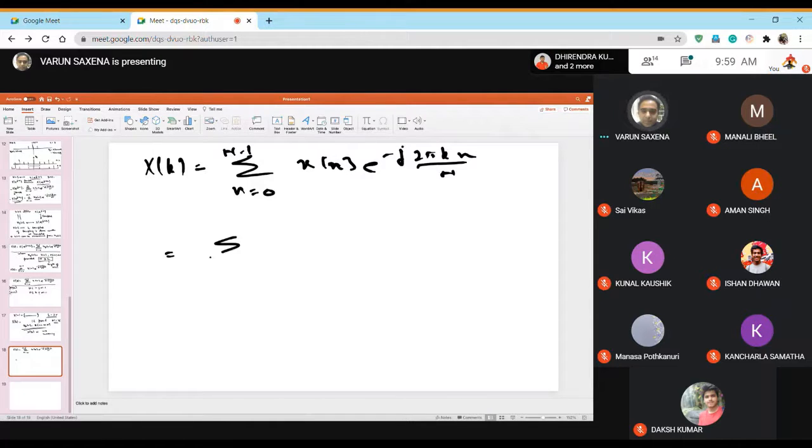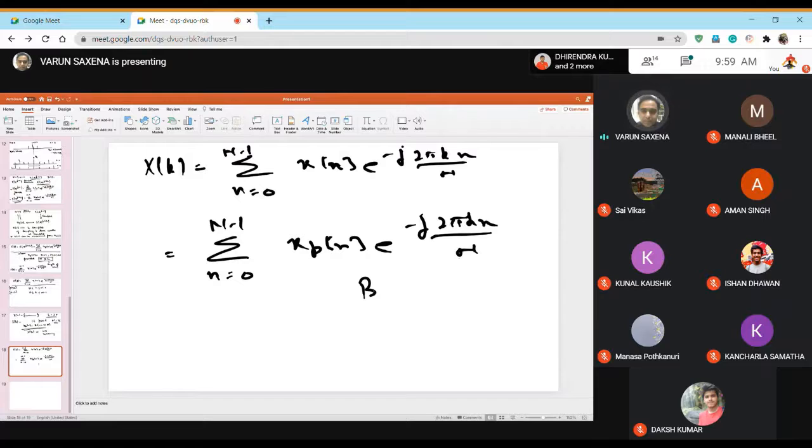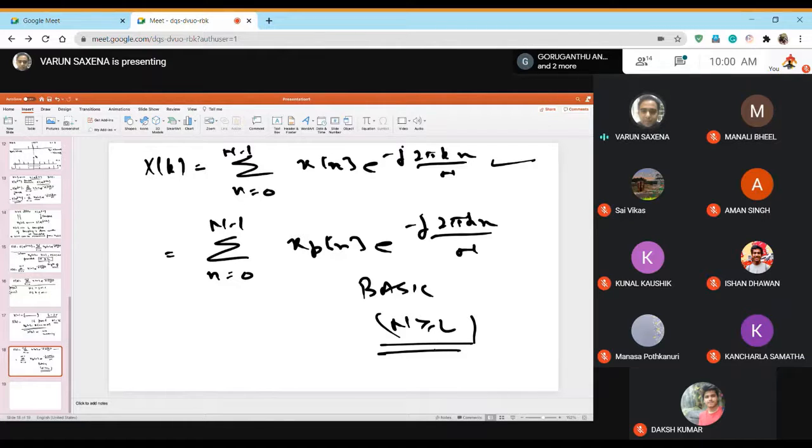Actually, DFT is the sum from n = 0 to N − 1 of x_p[n] e^(−j2πkn/N). This is the basic definition. This basic definition gives you the earlier definition only when your capital N is greater than or equal to L. That condition must hold true for you to have a DFT which is going to be of any use to you.